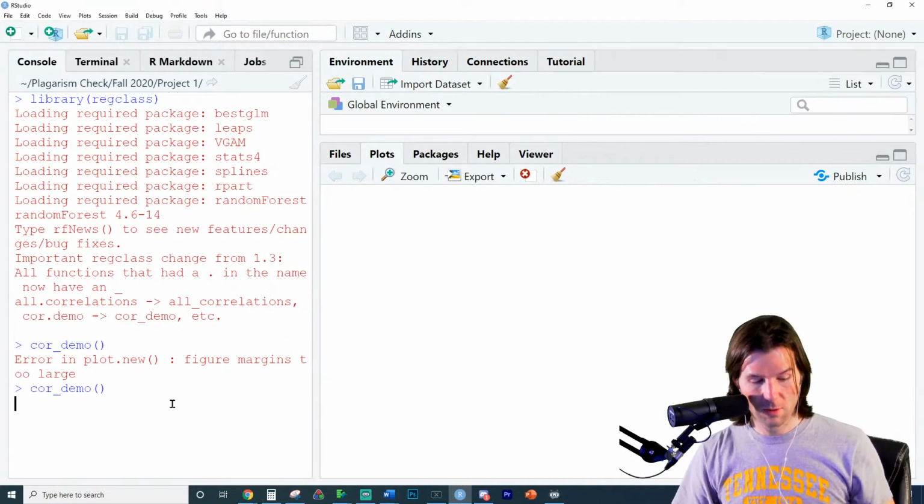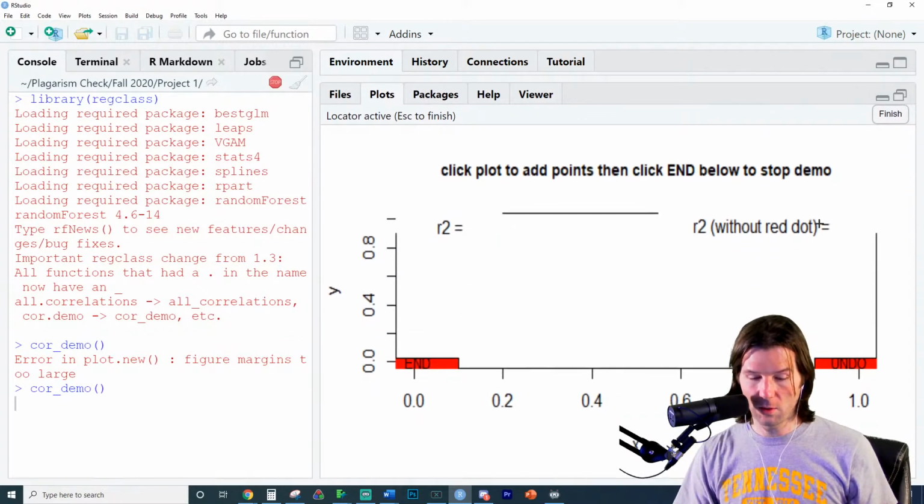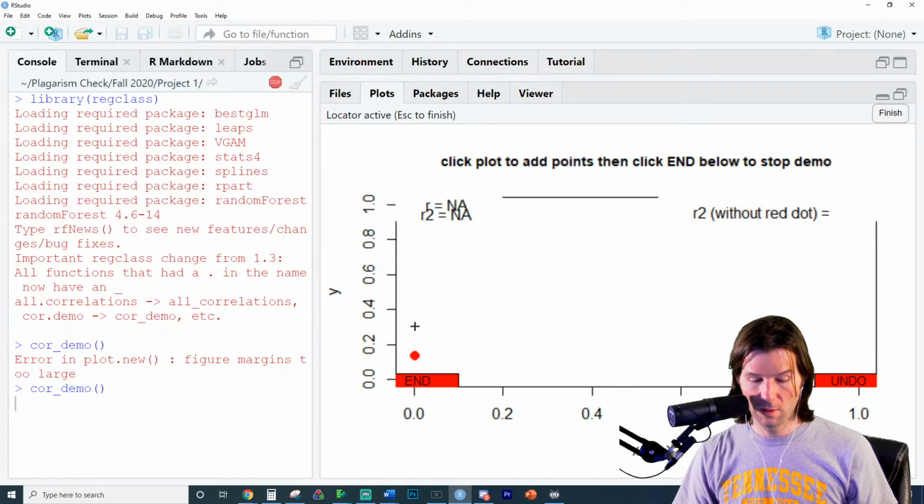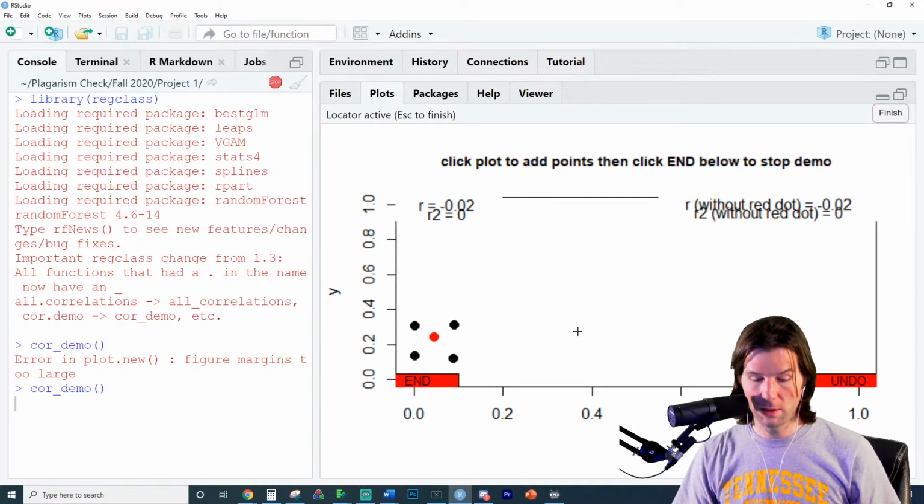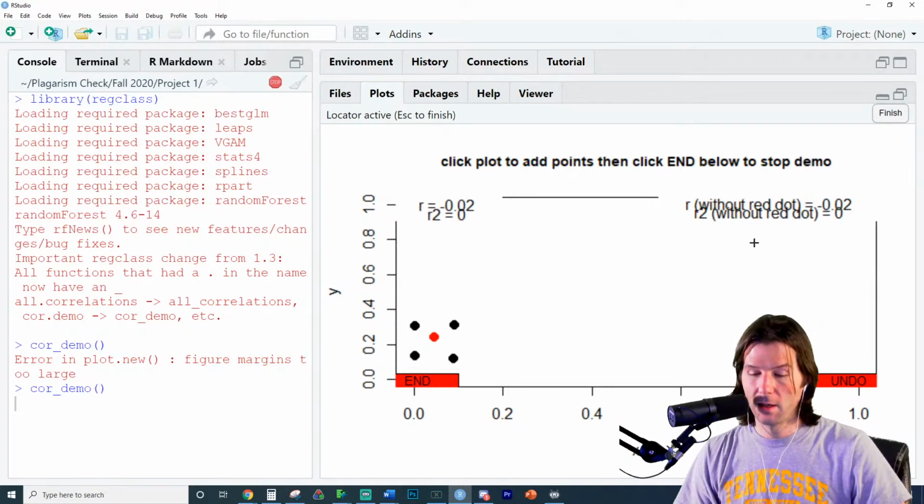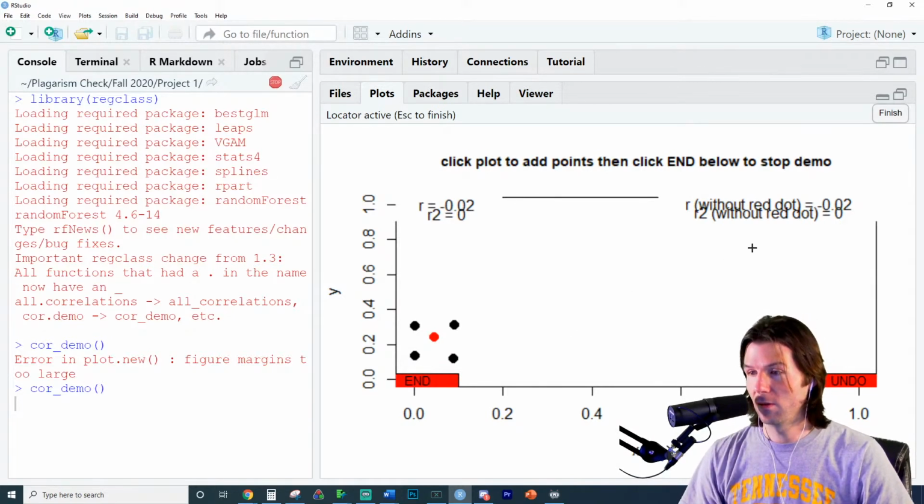So this is a thing that lets you look at correlations right here, and we can make the box figure like this. And take a look. The correlation's very, very close to 0. Now, if I put a point way up here, what's it going to do?